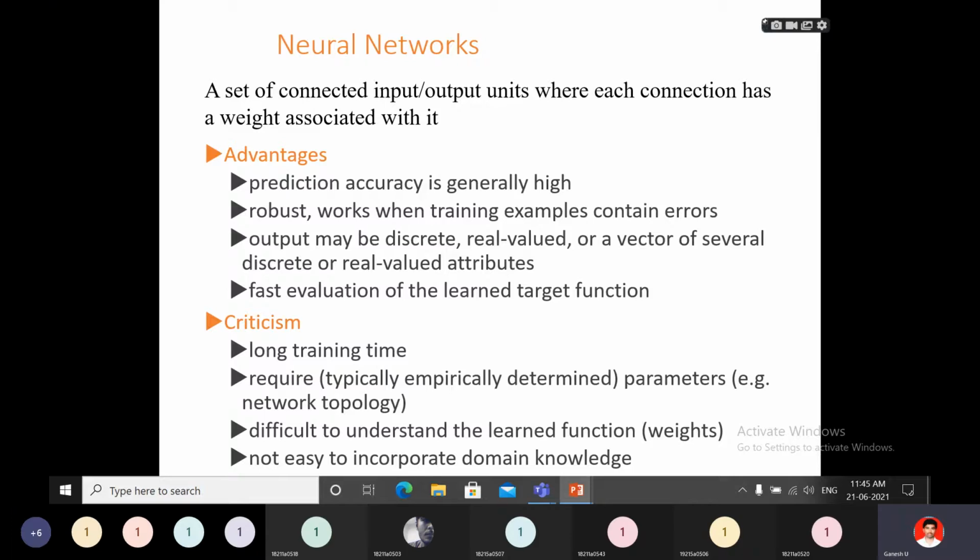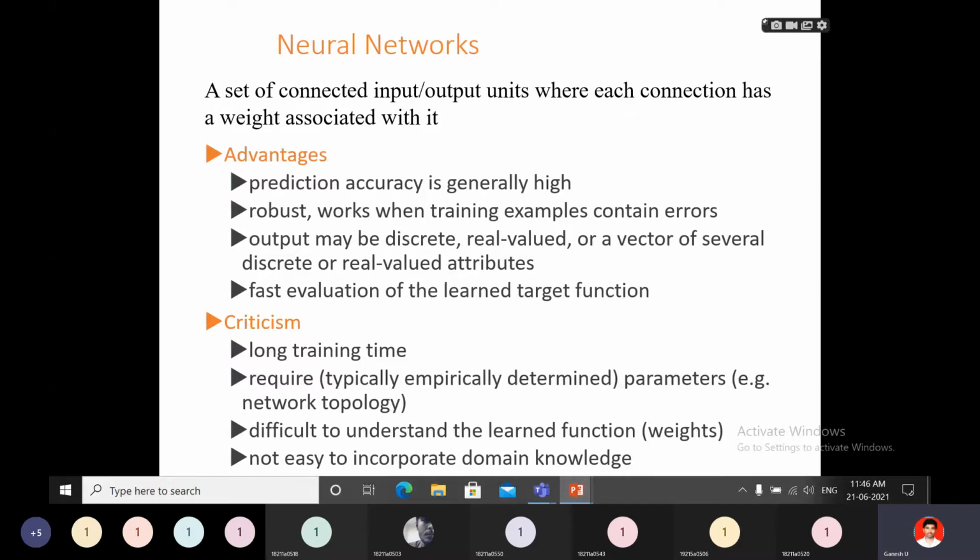In the hidden layer, the input variables can be calculated. Operations on those input variables are done in the hidden layer. After the hidden layer, finally the output layer. The result will come to the output layer, and from the output layer we can get the result. Okay. So that is the process of classification by backpropagation. That is the overall idea. So see what is meant by neural network.